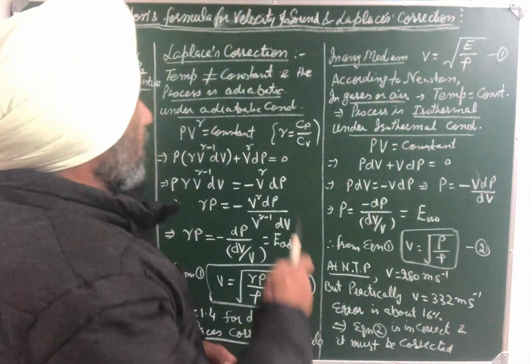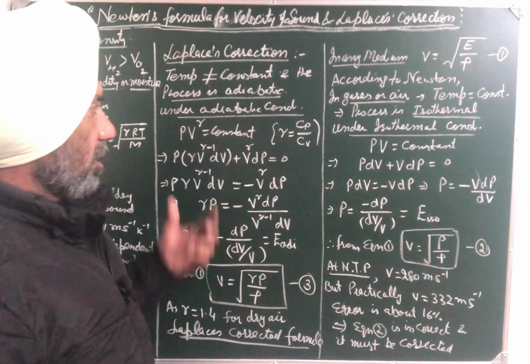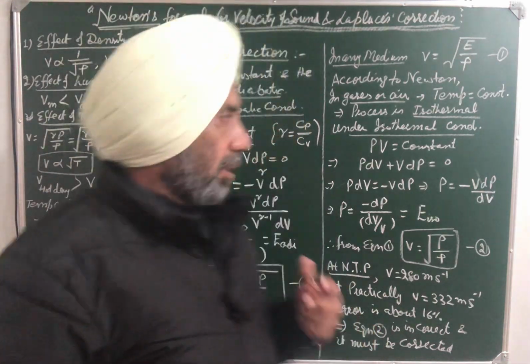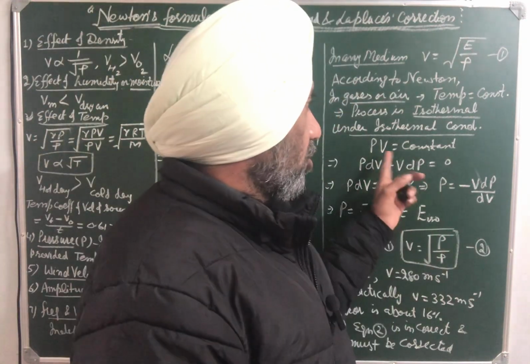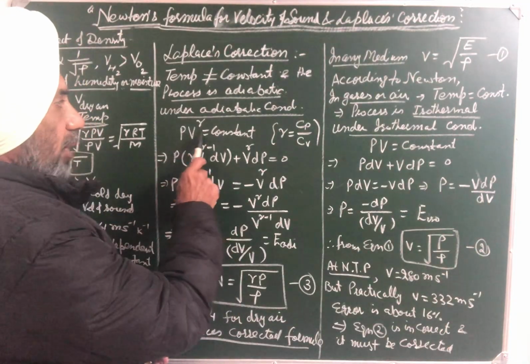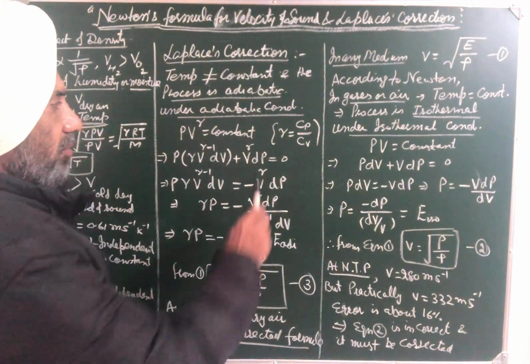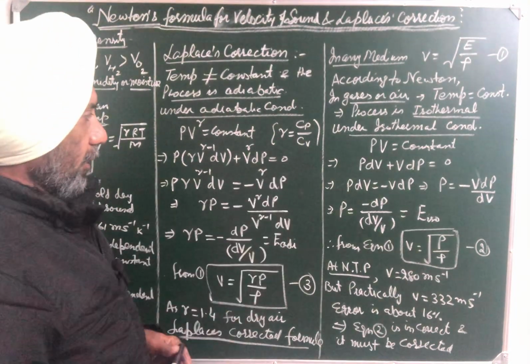So under adiabatic conditions, according to Laplace, PV raised to power gamma must be equal to constant, which is nothing but adiabatic gas equation. PV is equal to constant is an ideal gas equation. So PV raised to gamma is equal to constant is the adiabatic gas equation, where gamma is equal to Cp upon Cv. Its value is 1.4 for dry air.